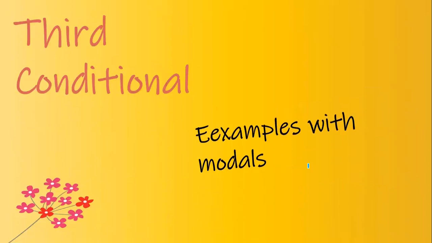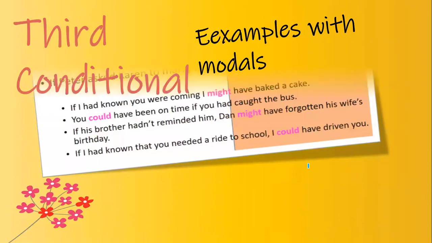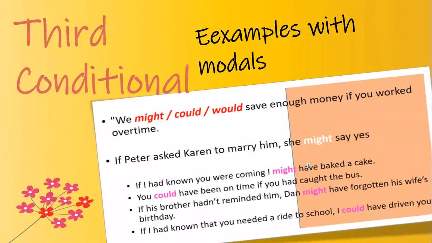Third conditional can actually be used with some modals. Let's have some examples of how we can use it with modals. But in this case, again, we are going to use the past form of modals like might, could, and would. So let's see some examples. If Peter asks Karen to marry him, she might say yes. Okay, so this is showing less possibility.